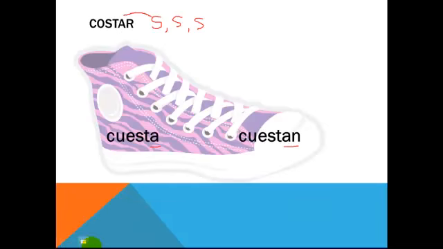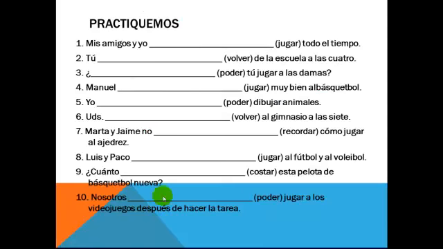Alright, let's try a few here. And here we're just going to see if we can get the answer before it comes up. So let's try to do these before the answers come up. The verb is given in parentheses. Look at your subject. Remember, always you have to look at your subject. Mis amigos y yo, tú.